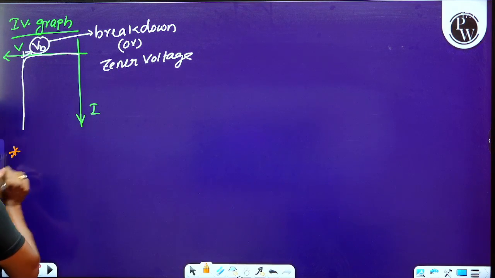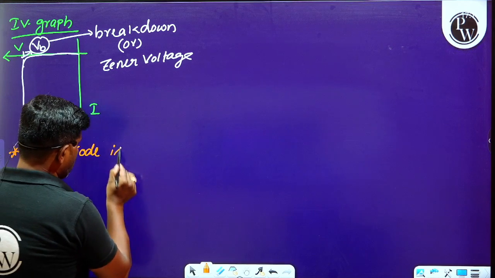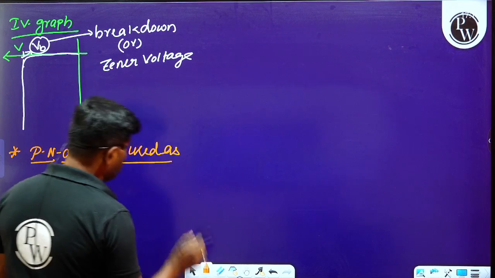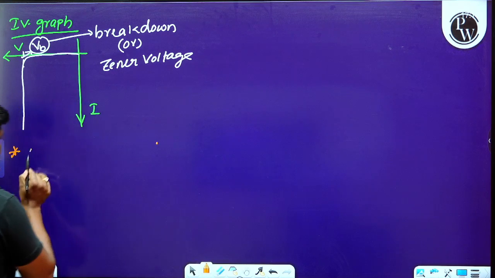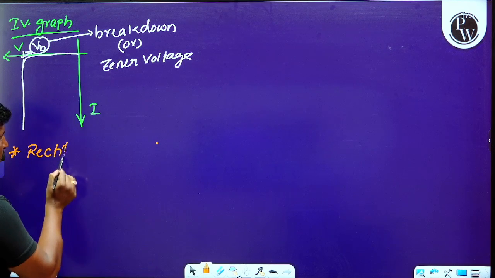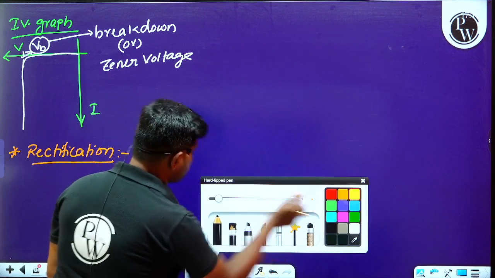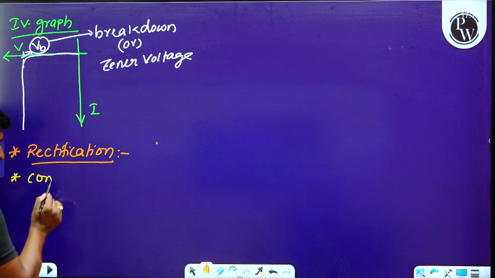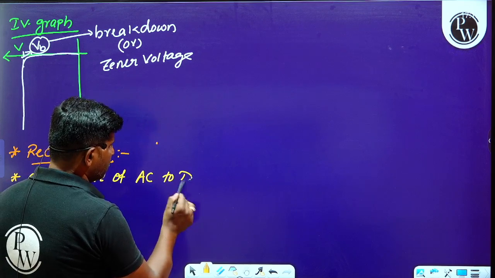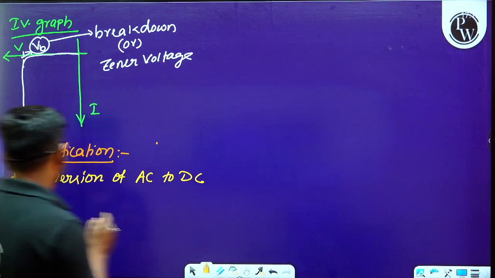And later, please observe this. We can say the PN diode is used in one of the applications. What are the applications of this PN junction diode? That is rectification. Observe this. What is the meaning of rectification here? Rectification is nothing but the process of conversion of AC to DC. The process of conversion of AC voltage to DC voltage is called rectification.